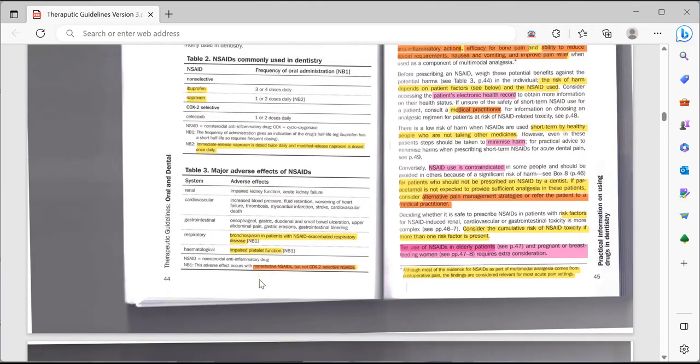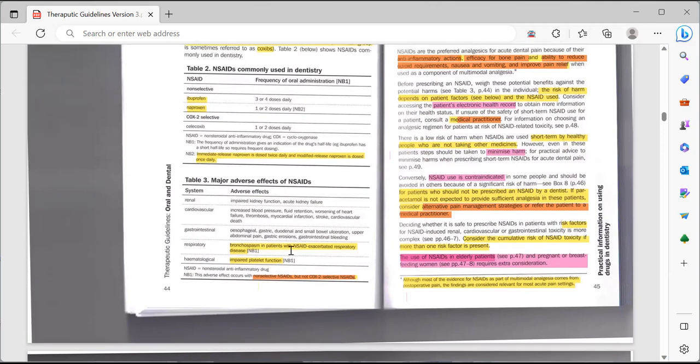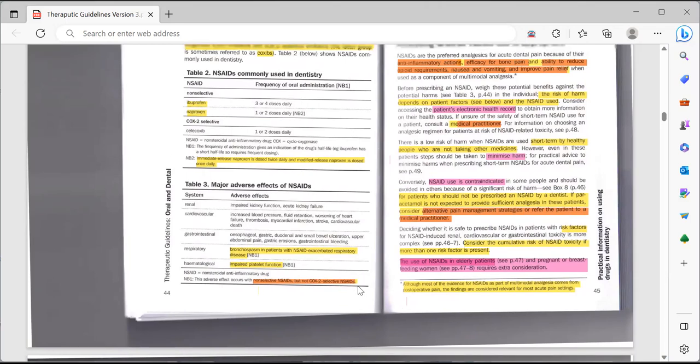These adverse effects occur with non-selective NSAIDs but not COX-2 selective NSAIDs. So these adverse effects are with ibuprofen and naproxen, not with celecoxib.